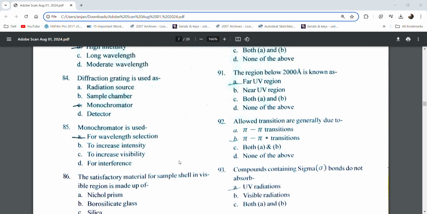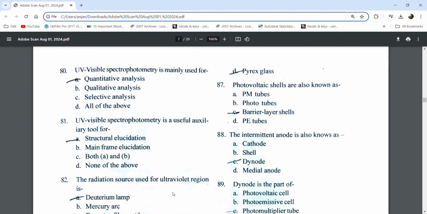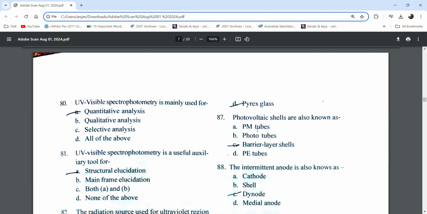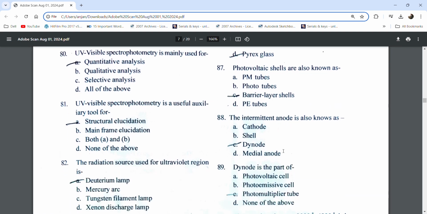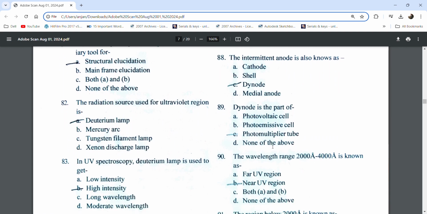The satisfactory material for the sample cell in the visible region is made up of Pyrex glass. Photovoltaic cells are also known as barrier layer cells. The intermediate anode is also known as the dynode. The dynode is a part of the photomultiplier tube.